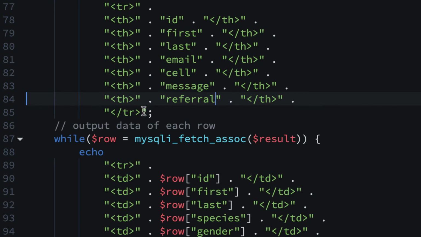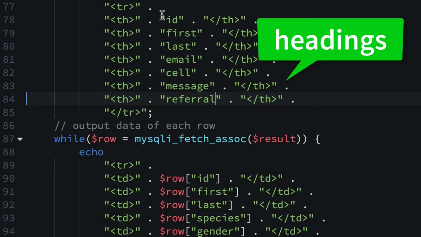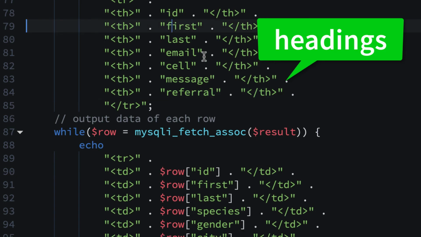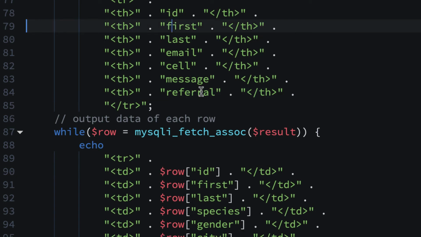Now these are the headers, so they're going to show up above all the records. So if you wanted to, you could put capital letters here. They don't have to be exactly like that because they're just headings. But you could go back and put capital letters there because this is just how they display. These are not variables. They don't have to be exactly like the table from the database, anything like that.